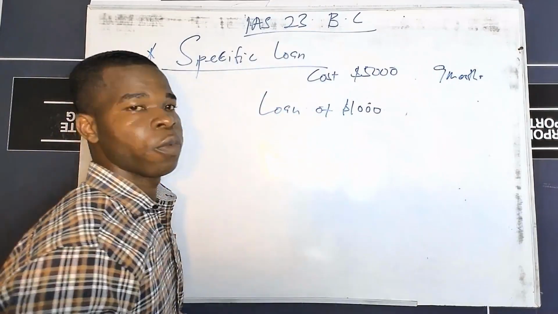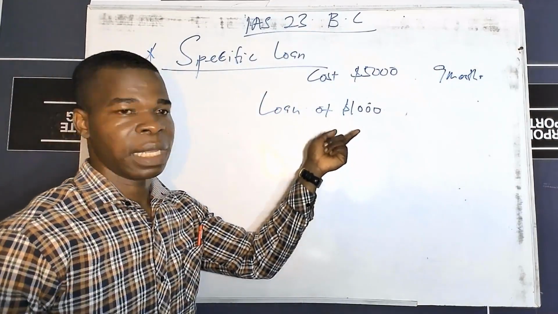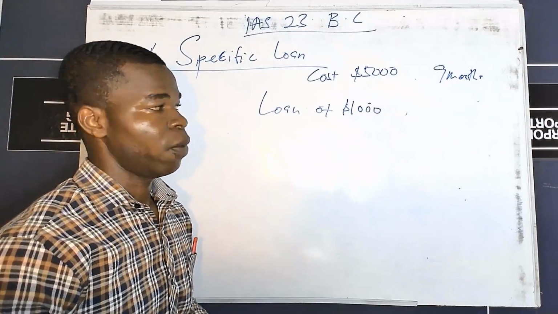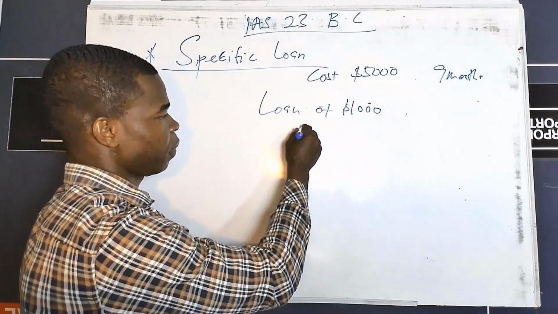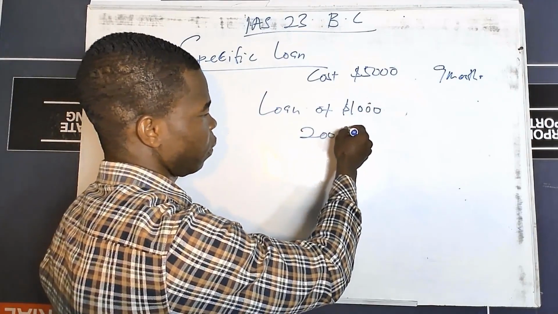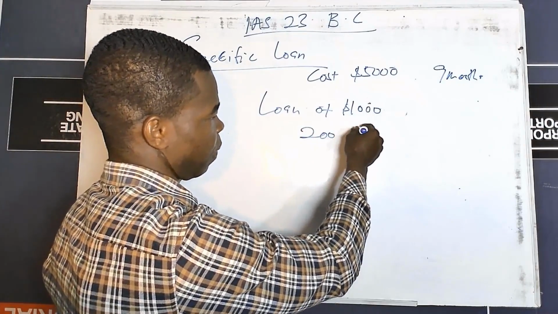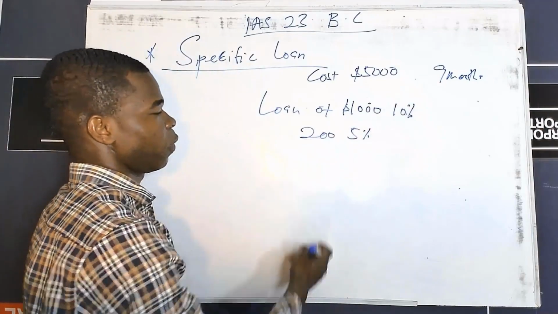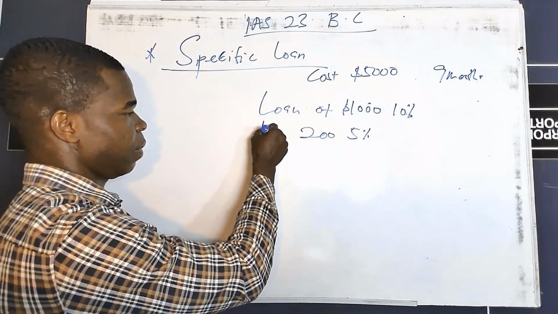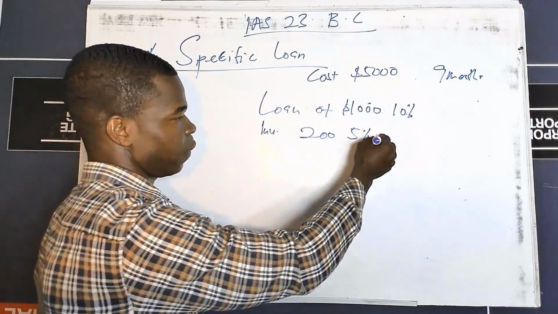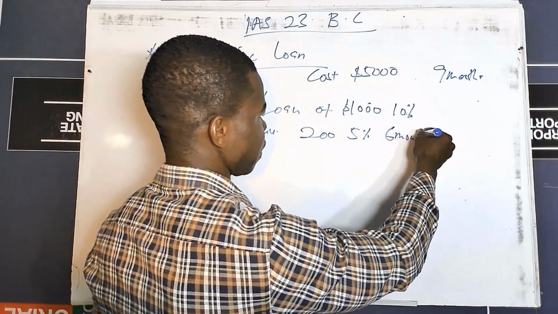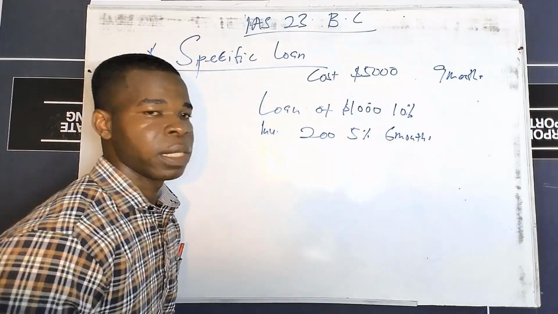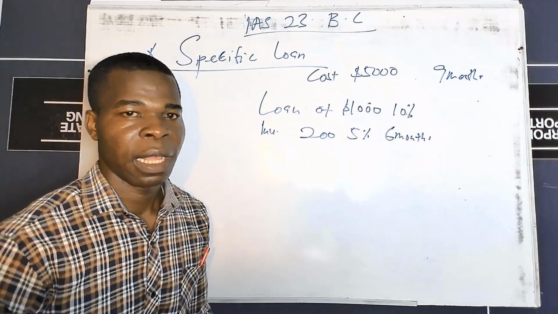When we took the loan, we didn't start using it on the same day. We invested part of it. We invested 200 in a portfolio that pays us 5%. This loan is carrying a 10% interest rate. So this is an investment in a portfolio that pays for 6 months. So calculate the borrowing cost on this particular asset.